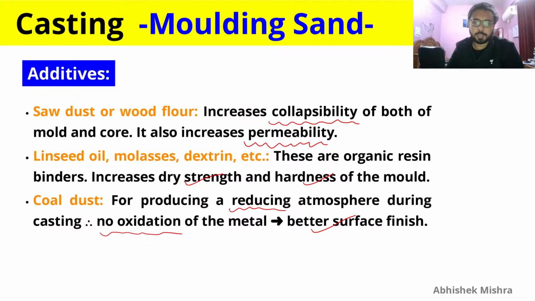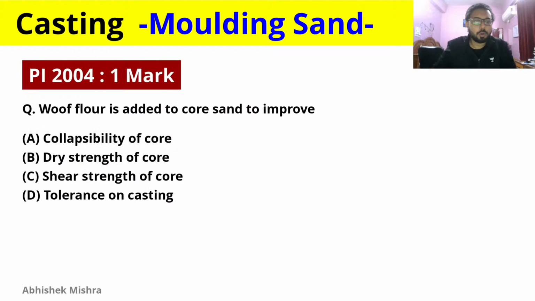which obviously make your surface finish worse. So wood flour, and I have written it incorrectly, it should be wood flour. Wood flour is added to core sand to improve collapsibility. We have just studied about it, so collapsibility is the one which we are improving by adding wood flour.